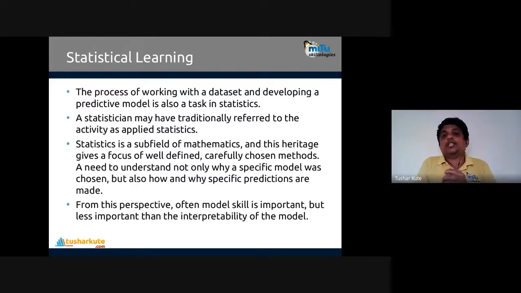Statistics is a subfield of mathematics, and this heritage gives a focus on well-defined, carefully chosen methods, and a need to understand not only why a specific model was chosen, but how and why specific predictions are made. Why? How? Different kinds of questions to ask, and their solutions are given by statistical methods and models. From this perspective, often model skill is important, but less important than the interpretability of the model. A model means you build an algorithm, and that algorithm uses the data and does the predictions ahead.